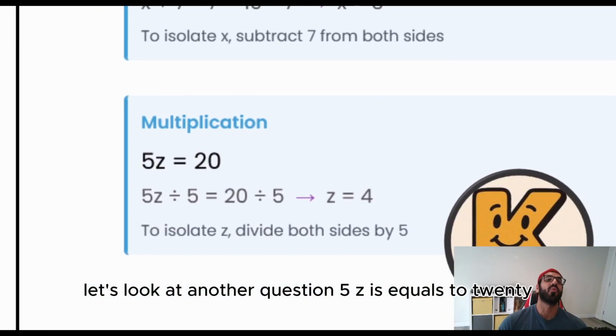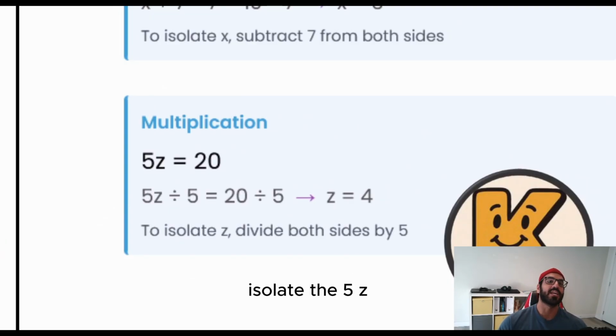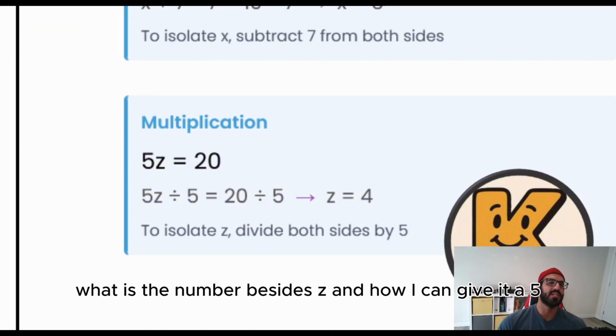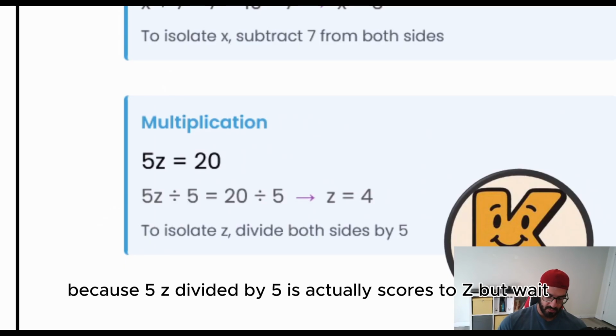Let's look at another question. 5z is equal to 20. This is another condition where you have to make sure that you can isolate the 5z. How can I do that? What is the coefficient, or what is the number beside z? And how can I get rid of 5? That is right, by division. Because 5z divided by 5 is actually equal to z.